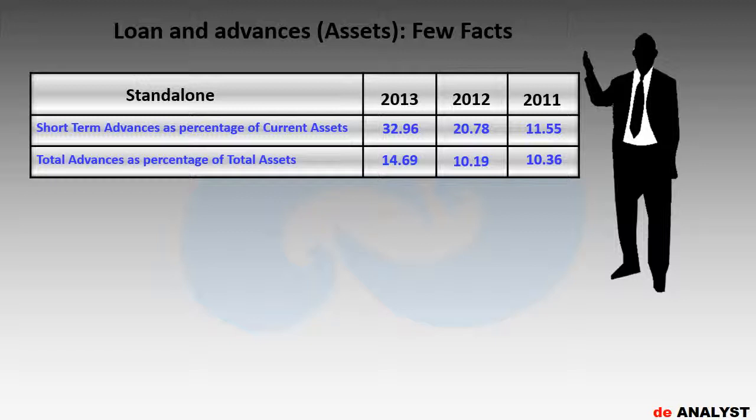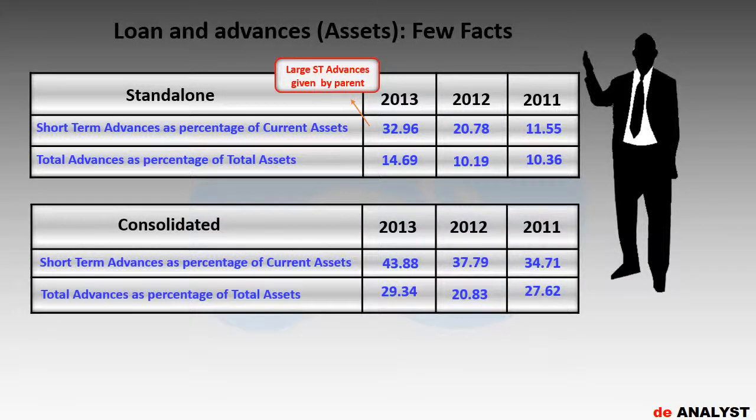Friends, as you can see, in standalone, the ratio of short-term loans and advances to current assets has grown 3 times from 11.5% to 33%. This jump is mainly because of huge short-term unsecured advances given to unrelated parties. Both in standalone and consolidated, total advances as a percentage of total assets is increasing.